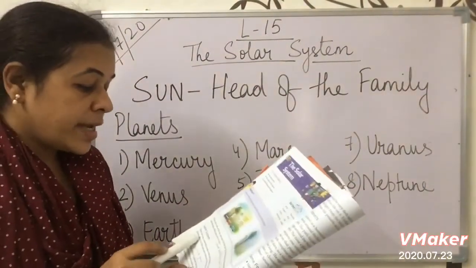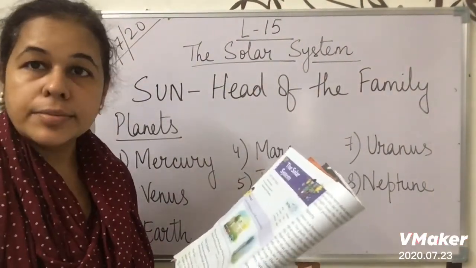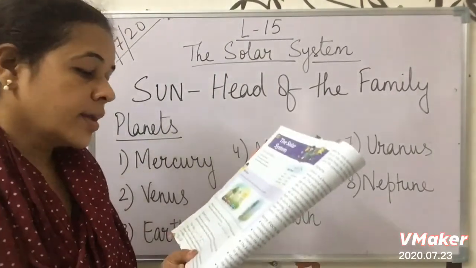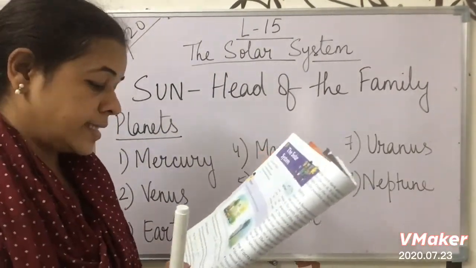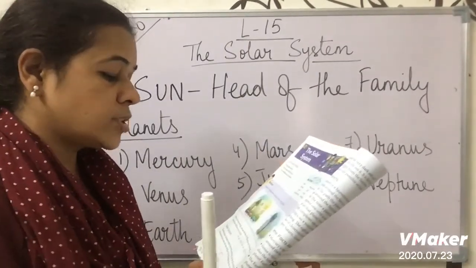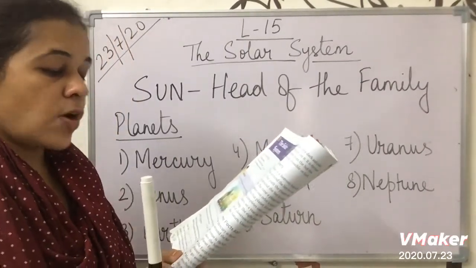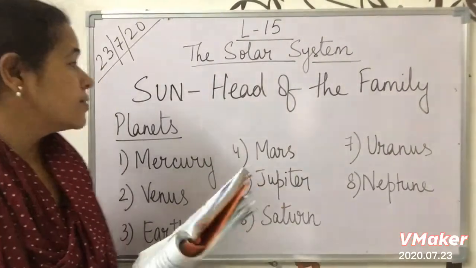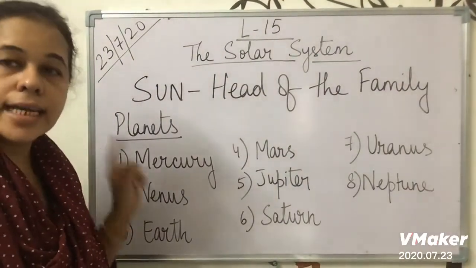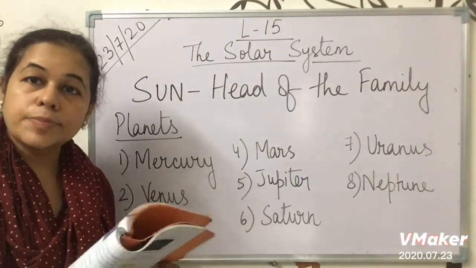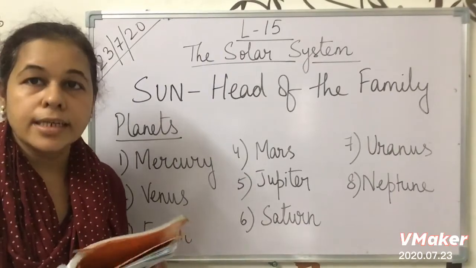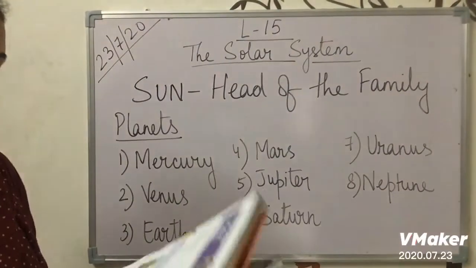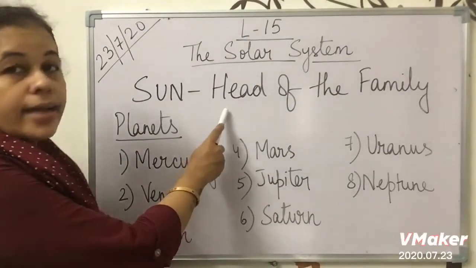So there are many heavenly bodies that move around the sun. The sun and its family of 8 planets, their satellites and also pieces of rocks, dust and gases form the solar system. Now what are the things which are there in the solar system? First, 8 planets are there, satellites are there, rocks, dust particles, everything is there in the space, and that is forming the solar system. Now first we are going to read about the sun, means the head of the family.